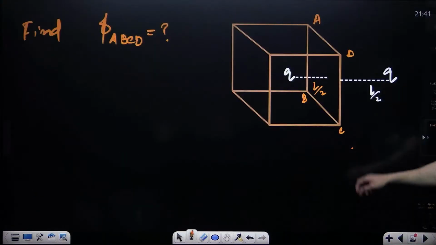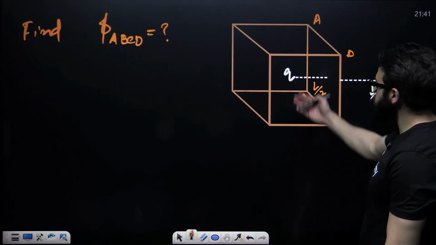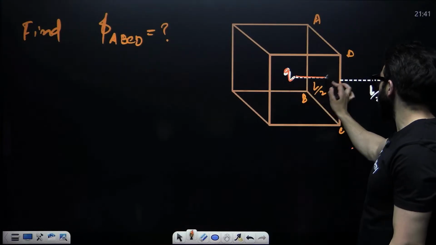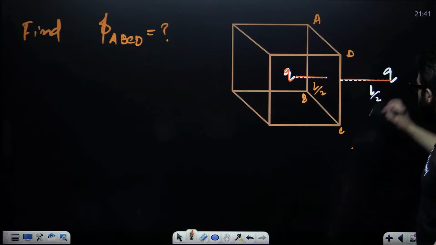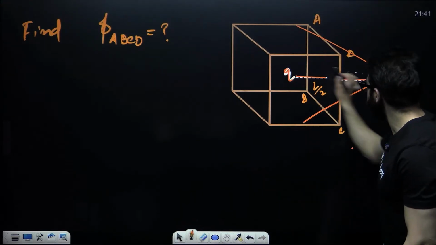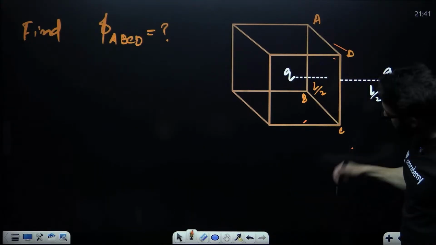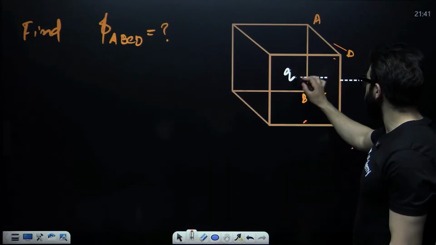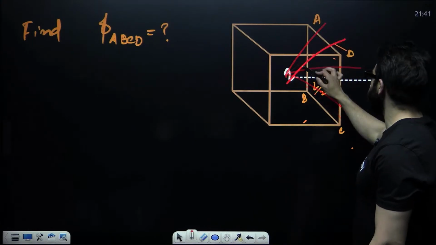Okay. And what about this one, guys? This is a previous year JEE Mains question. This is a charge placed inside at L by 2 distance. This is the charge placed outside at L by 2 distance. Now see, the number of electric field lines passing through this side will be the same as the number of field lines passing through this.